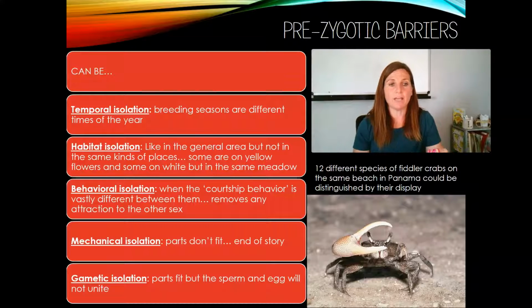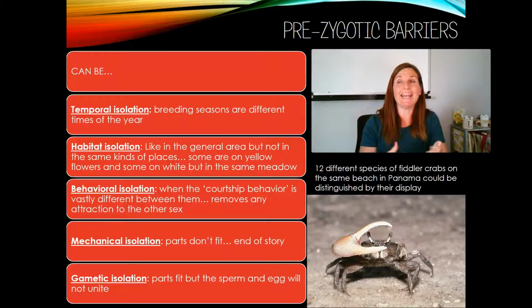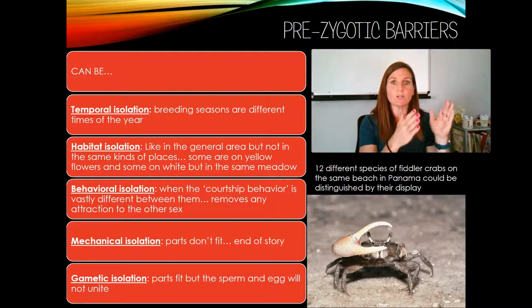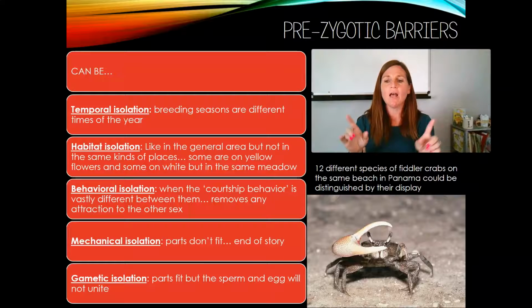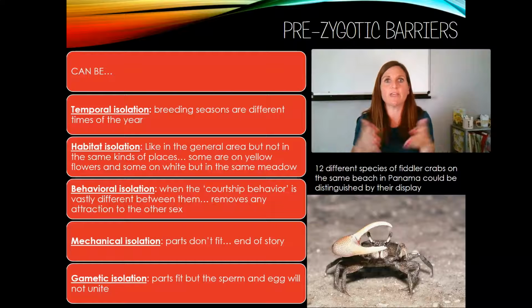A second pre-zygotic barrier would be habitat isolation. These animals might be in the same general area, but not in the same habitat. A particular bug might grow and develop on white flowers, and a different one might grow and develop on yellow flowers. If the bugs never change locations, the ones born on white flowers only live on white flowers, and the ones born on yellow flowers only live on yellow flowers, then you would expect those two organisms would never interbreed because they would never see each other. They would be on two different flowers all of the time.